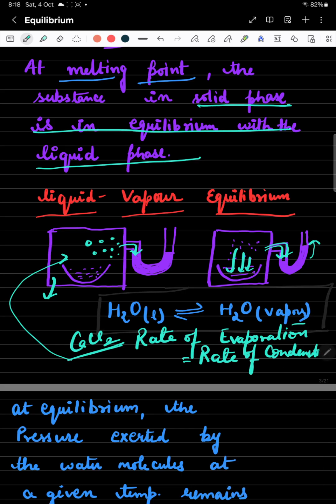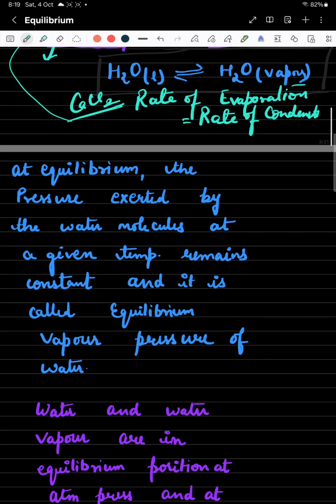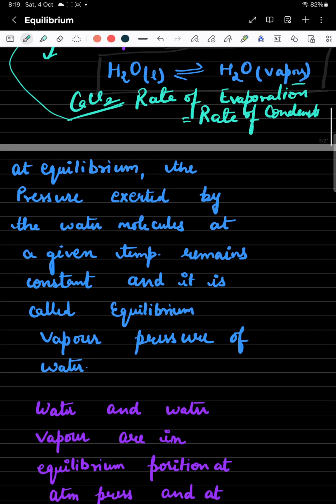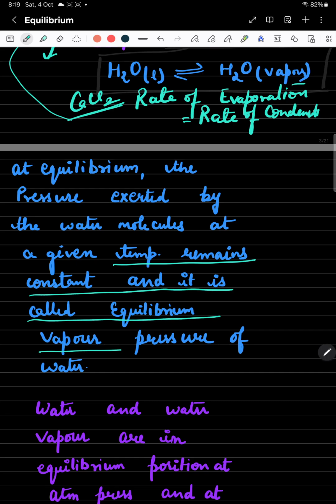This is known as what? At this particular temperature, both phases, liquid and vapor, are present, and both evaporation and condensation occur simultaneously. That stage is your equilibrium stage. So the rate of evaporation and the rate of condensation become equal. At a given temperature, which remains constant, this is known as the equilibrium vapor pressure of water as well.